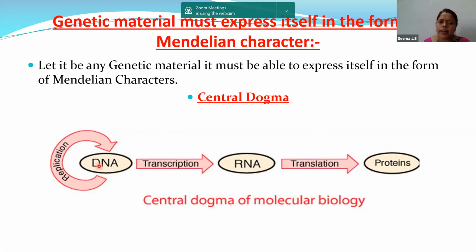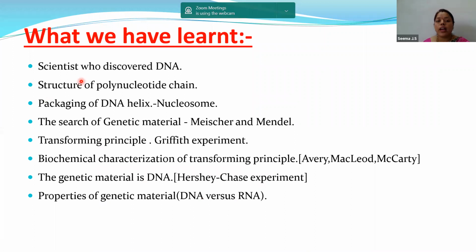Another detail is that DNA has nucleotides, RNA has codons, and proteins have amino acids. The amino acids formed will depend on the quality of the codons formed, and the quality of the codons formed will depend upon the nucleotides. In this way, this is the central dogma of our molecular biology. Now let us recall what we have learned till now.